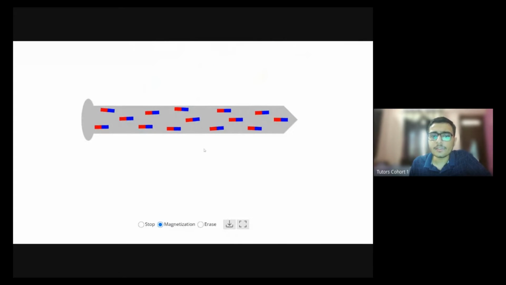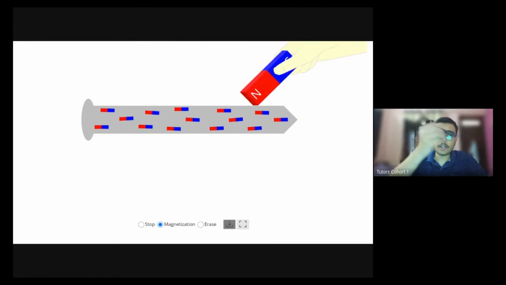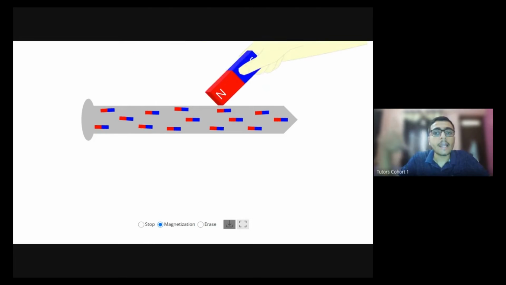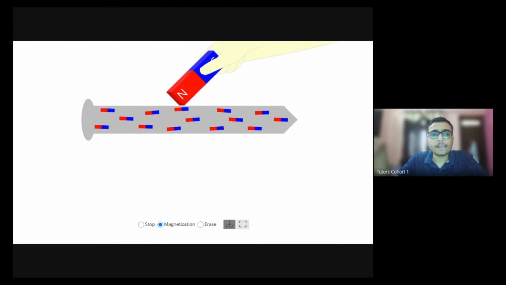Now, very important. This person is using this North Pole and rubbing it on the iron piece. These small units inside are known as small blocks. These blocks will be aligned in a straight direction, leading to the formation of the magnet. It will help us magnetize this iron bar. It will induce the magnetic properties in this iron bar. If we rub this magnet on the iron bar very slowly, it will magnetize this iron piece, and hence a magnet will be formed.